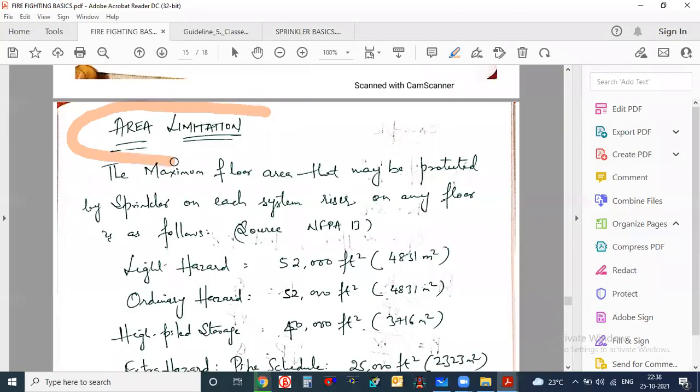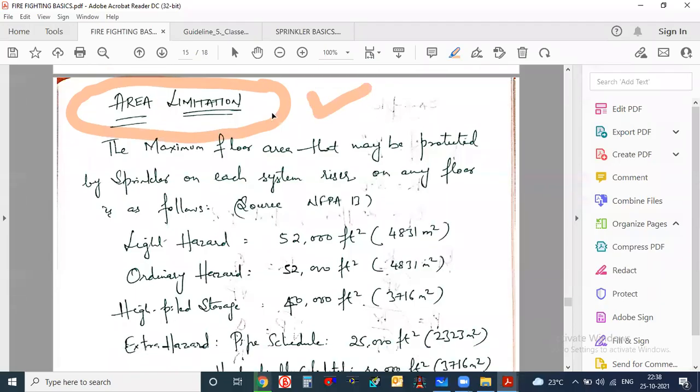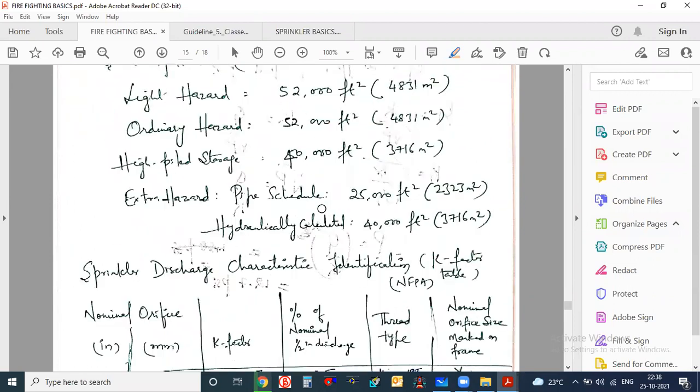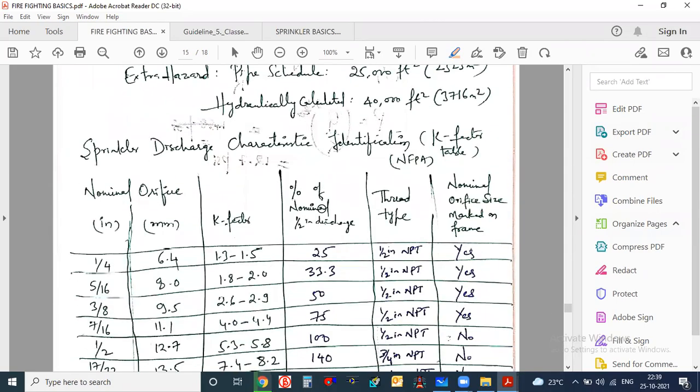And area limitation. Again, I have taken this point from NFPA 13. This is the maximum floor area which can be protected by any sprinkler. For light hazard, ordinary hazard, high piled storage, extra hazard. We are going to study these things when we go further with NFPA 13, but still I have written something.